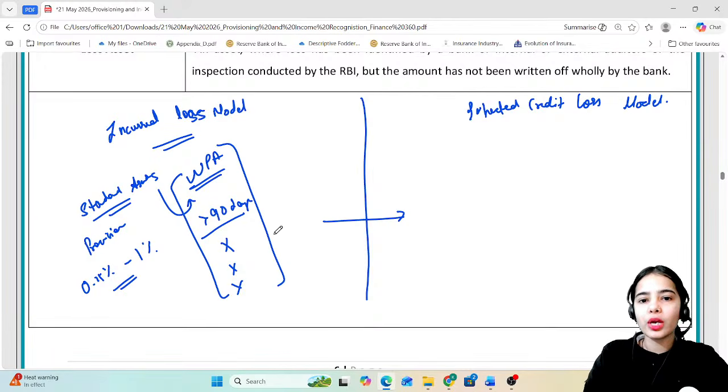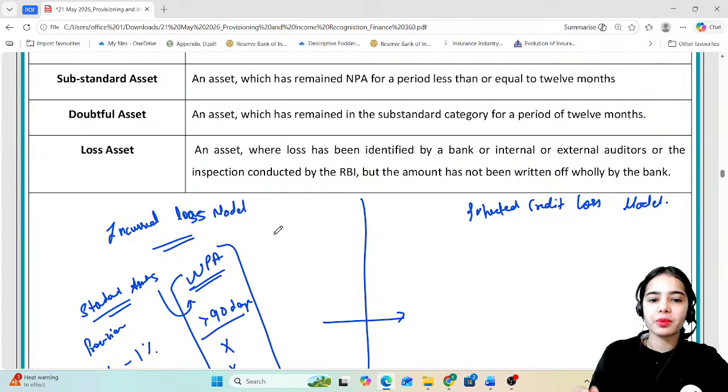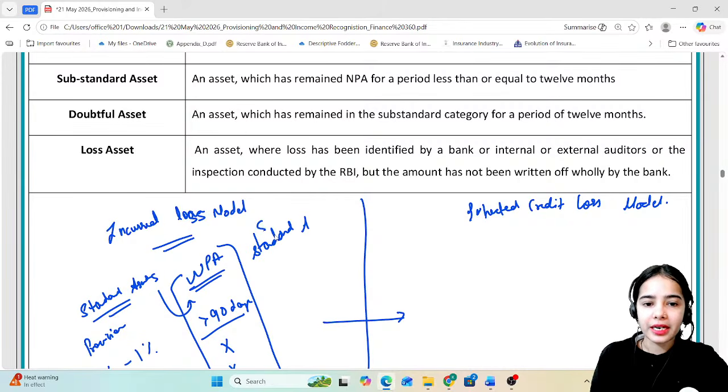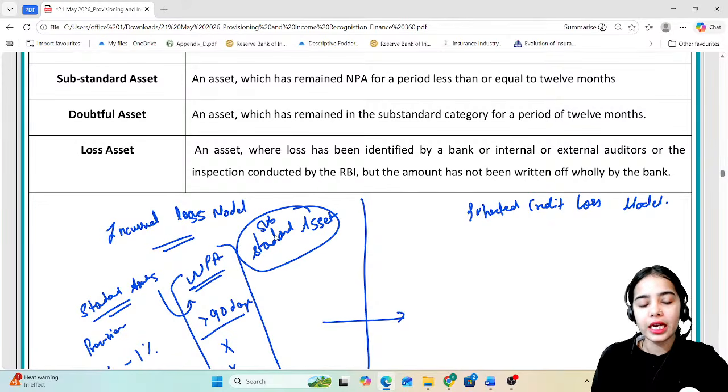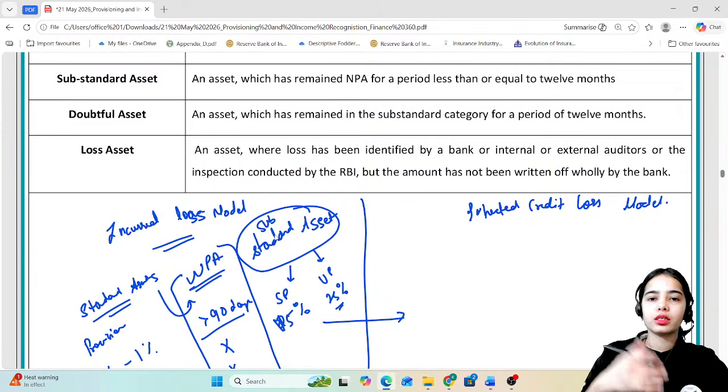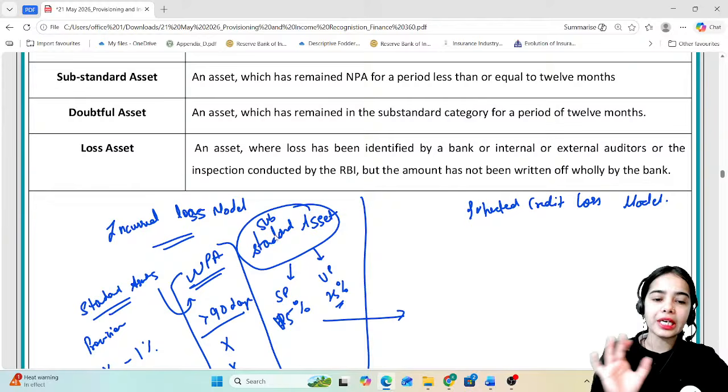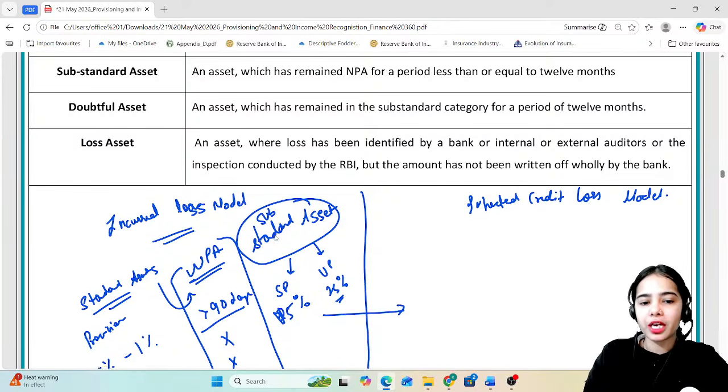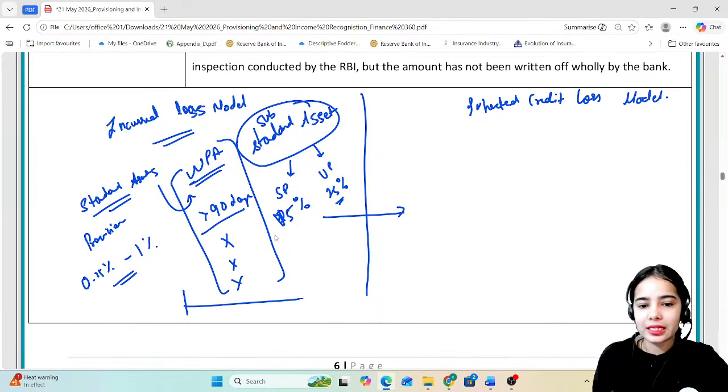Now after the loan has become NPA, when the loan is coming under the substandard asset category, for the secured portion 15% of the provisions had to be maintained, and for the unsecured portion 25% of the provisions had to be maintained. So you can understand that till the loan becomes NPA at 90 days, it was recognized that the stress is coming.